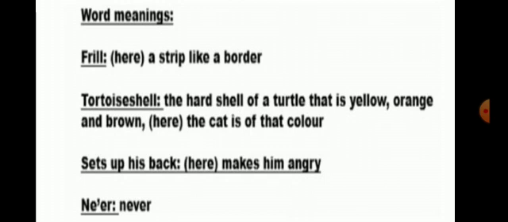Number 4, frill, a strip like a border. Number 5, tortoise shell, the hard shell of a turtle that is yellow, orange and brown. The cat is of that color. Sets up his back, makes him angry. Never, never. These all are the meanings given in the poem.